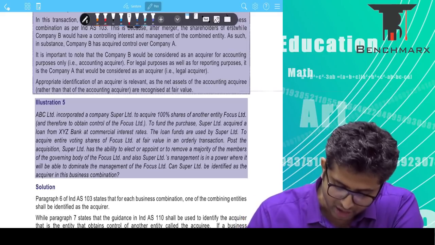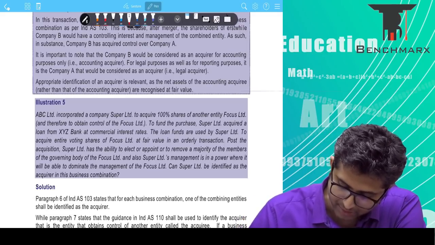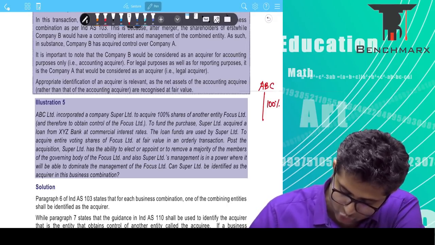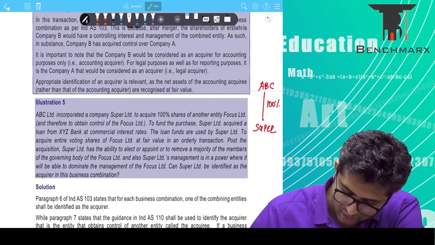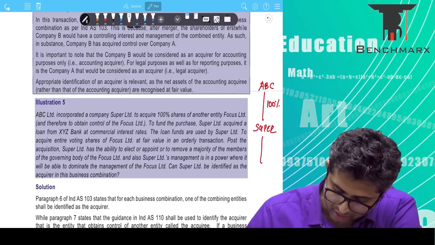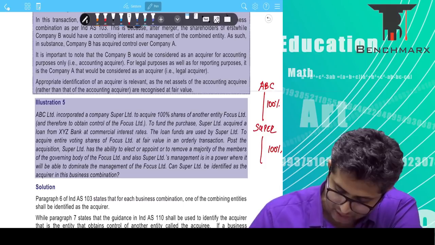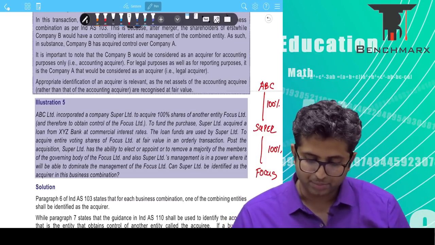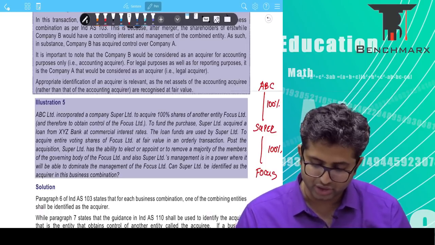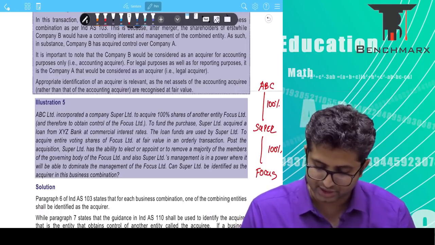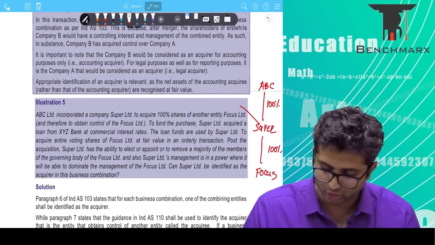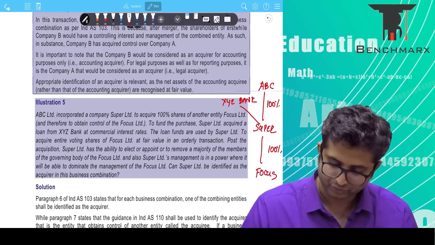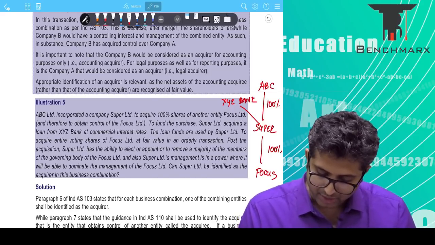ABC incorporated a company, Super Limited. So there is ABC, which incorporated a 100% owned entity, Super, to acquire 100% shares of another entity, Focus, and therefore obtain control over Focus. To fund the purchase, Super acquired a loan from XYZ Bank. So over here I've taken a loan from XYZ Bank. Remember, this is a loan at commercial rates of interest.